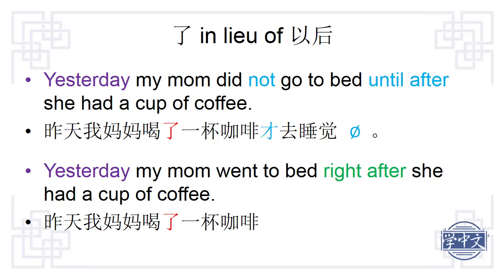When we use 就, we should have a le at the end because this event took place yesterday. 昨天我妈妈喝了一杯咖啡就去睡觉了. This concludes the presentation of the use of le in lieu of 以后.